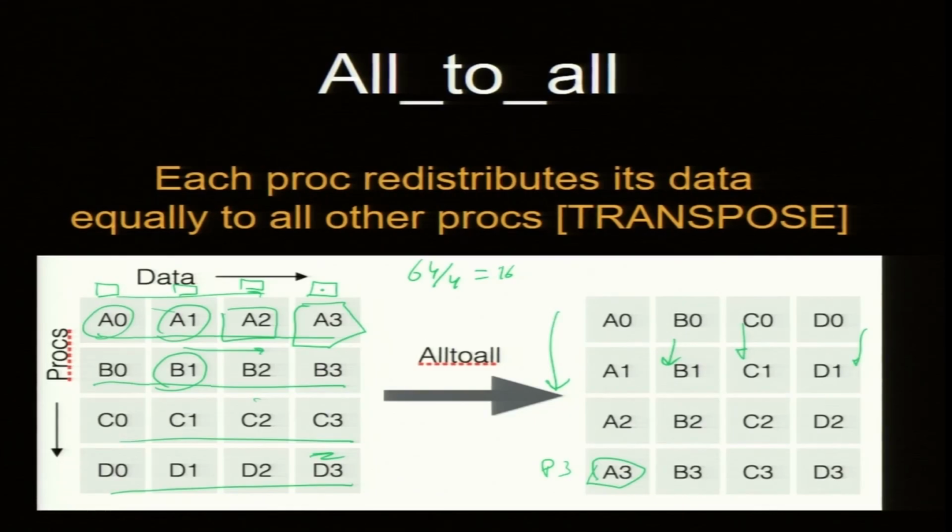We can do a transpose with that as well, but you have to be careful: a simple transpose does not work here. This column has to become a row. When I do this alltoall, it will just move the blocks, but it does not do the local transpose.